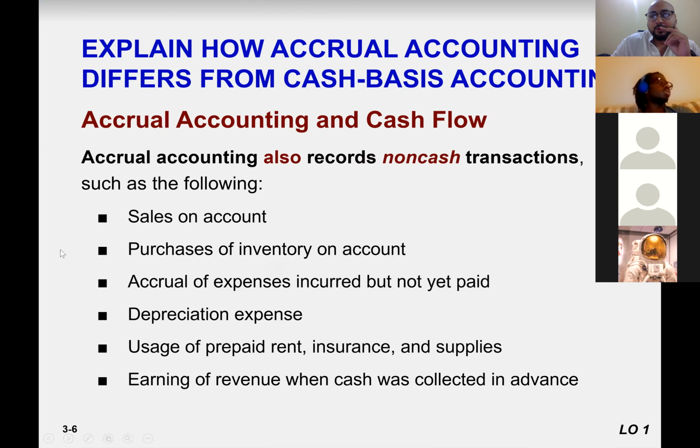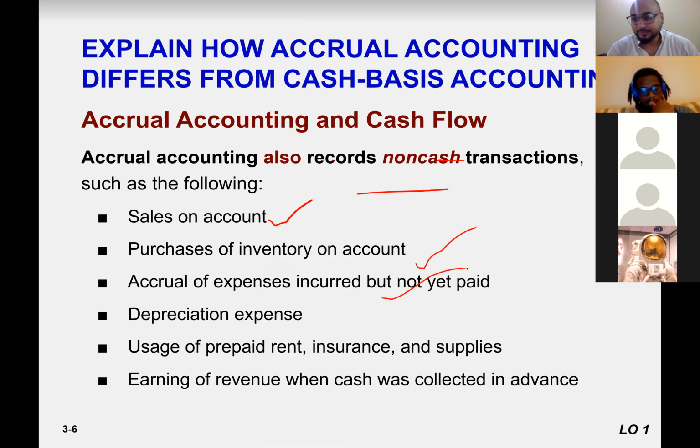Good. So accrual accounting also records non-cash transactions as well. For example, sales on account. I sell today, but I will receive money after 3 months. So we record the sale right now, and the cash collection is going to be recorded after 3 months, right? We also record purchase of inventory on account from our suppliers, accounts payable. And when we pay them later, we record the payment at that time. Accrual of expenses, incurred but not yet paid.